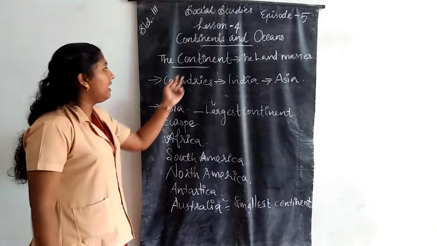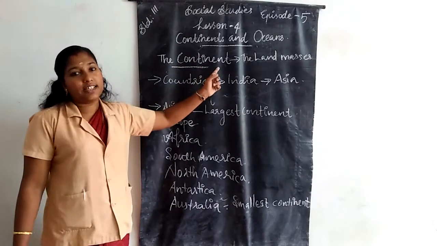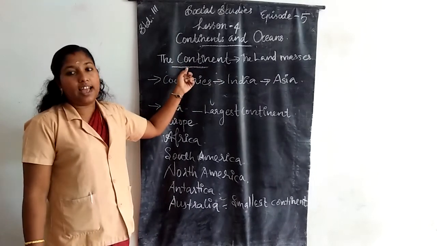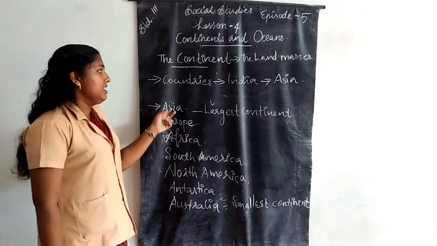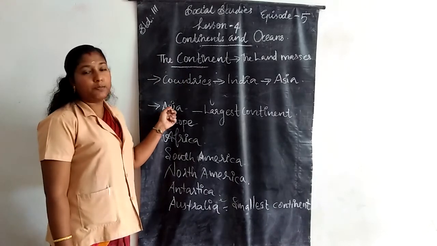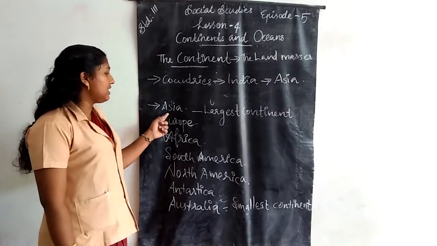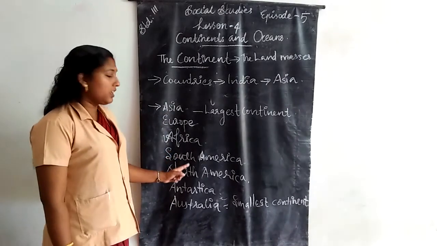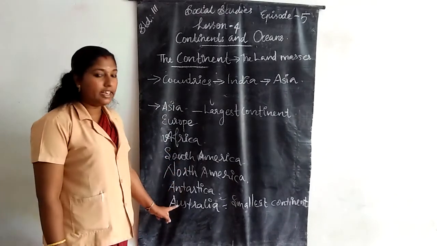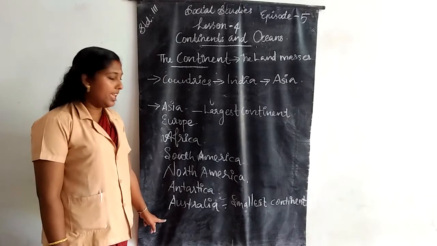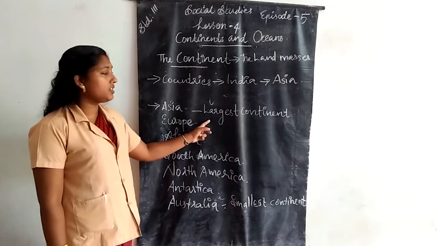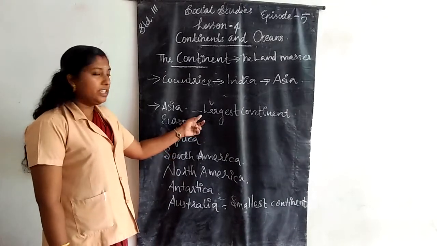Once again, what are continents? The land masses are called continents. There are 7 continents present on the Earth's surface: Asia, Europe, Africa, South America, North America, Antarctica, and Australia. The largest continent is Asia.